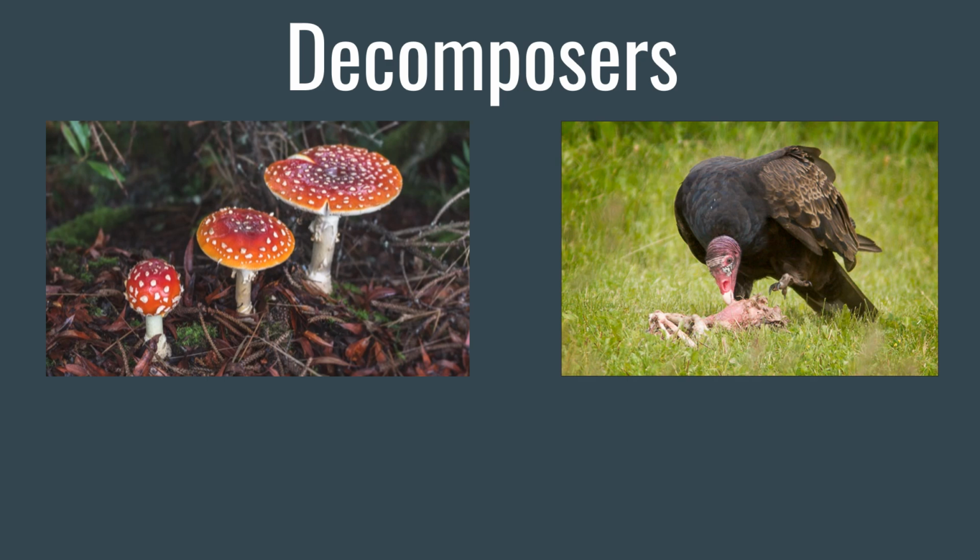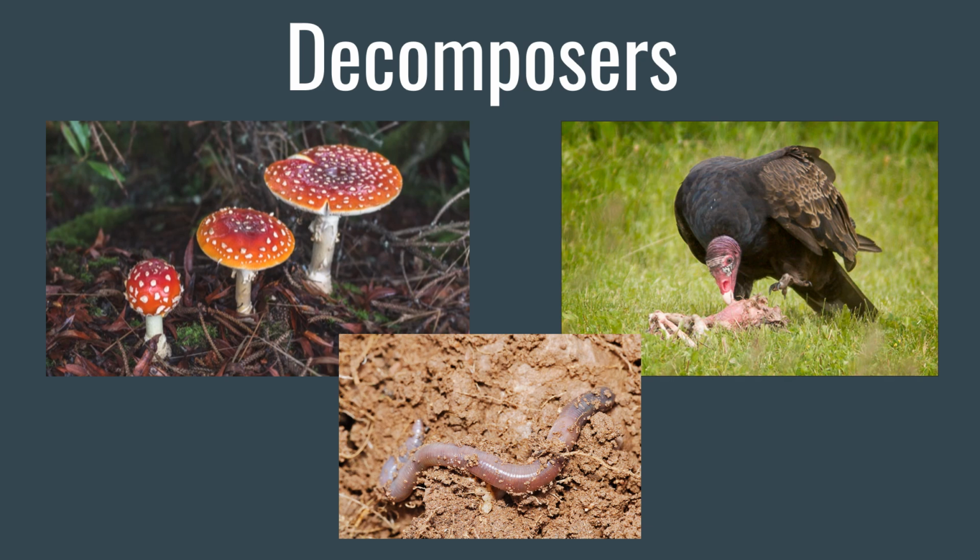Coyotes and vultures are scavengers. Detritivores are decomposers that eat decomposing plants and animals as well as feces. These include earthworms and millipedes.